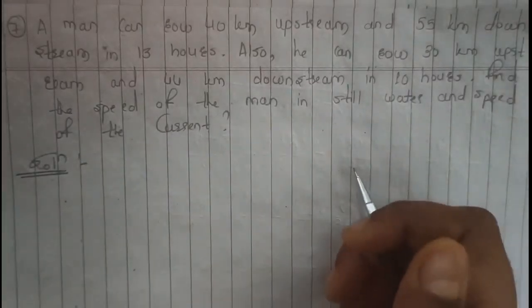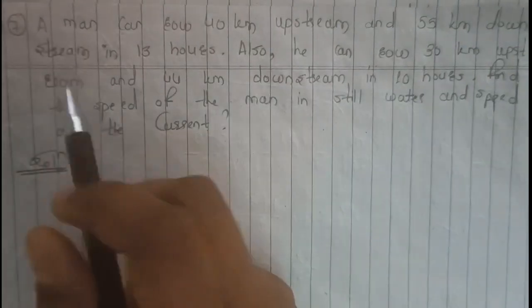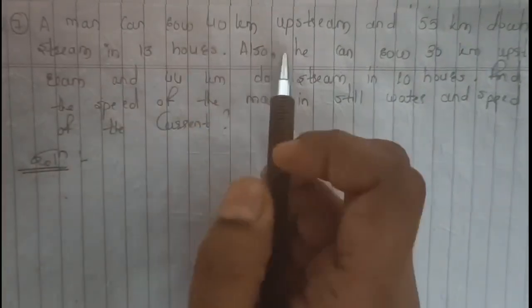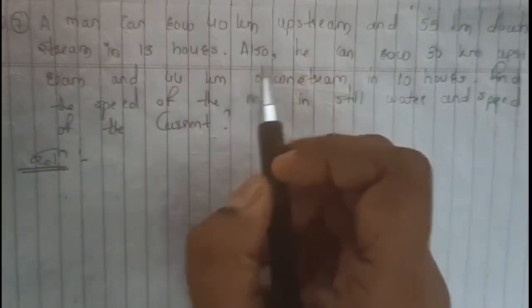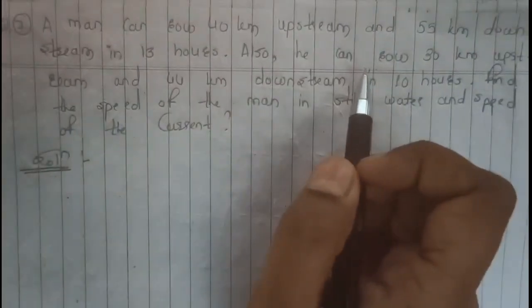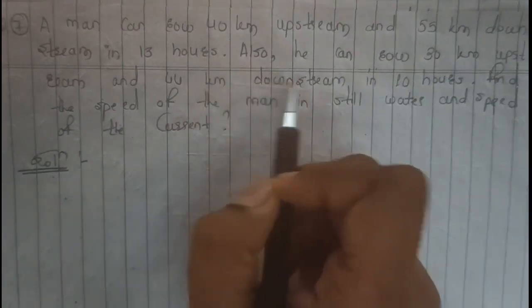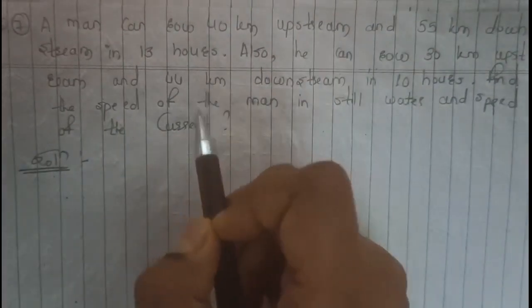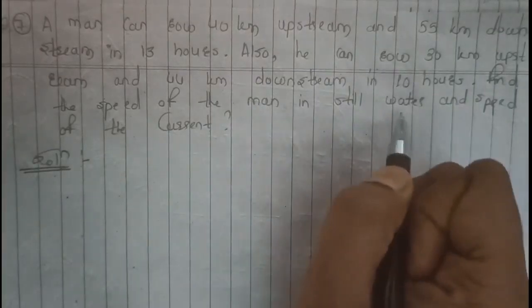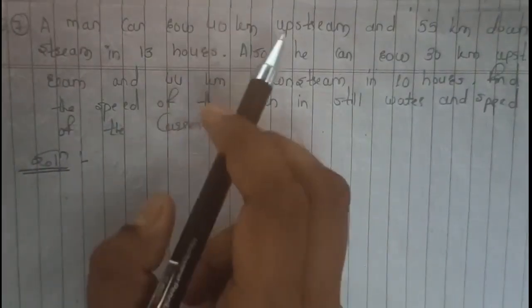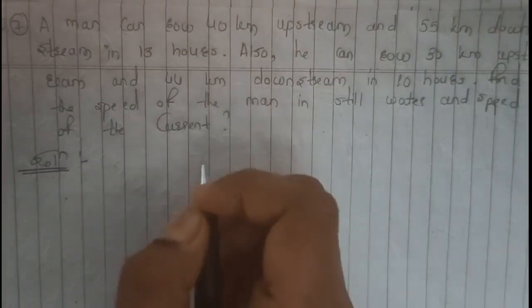So this is our last question, that is our 7th question. A man can row 40 km upstream and 55 km downstream in 13 hours. Also he can row 30 km upstream and 44 km downstream in 10 hours. We have to find out the speed of the man in still water and the speed of the current. So simply, we have been given 2 equations, right? We just have to simply solve them.